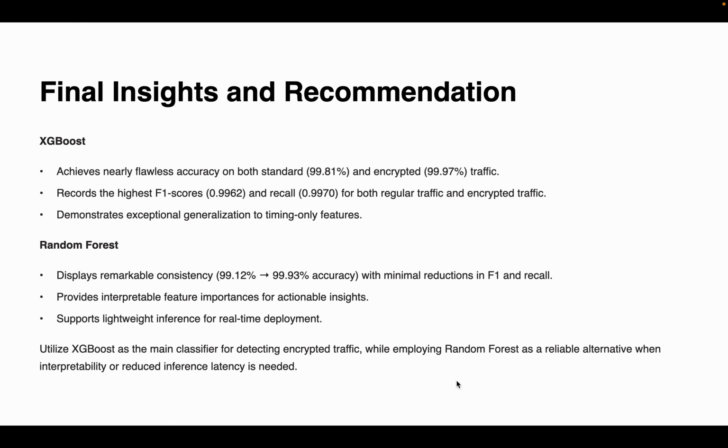Our final recommendation would be XGBoost should be our primary model. It generalizes well, handles encryption reliably, and has the highest F1 and recall scores. Random forest is our fallback option or backup, especially useful when we need model interpretability or faster inference for real-time use. Both models show that encrypted traffic threats can be effectively detected using only time-based features. Now I'll hand over to Raji for concluding.